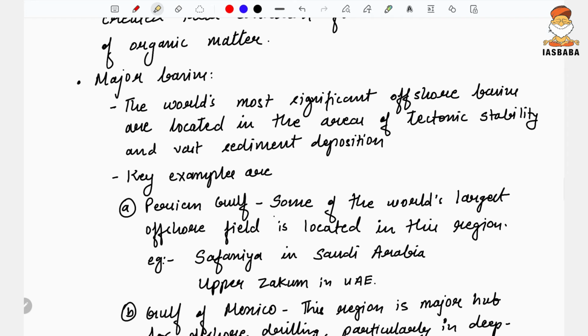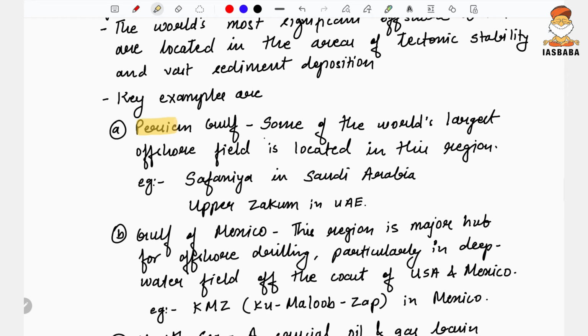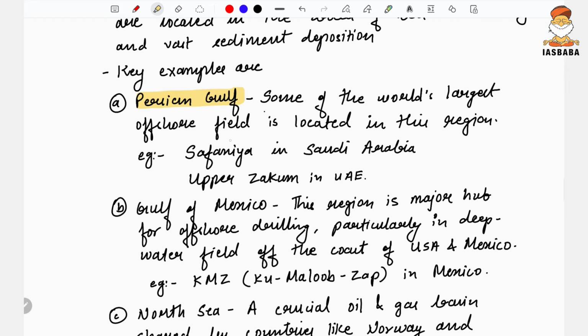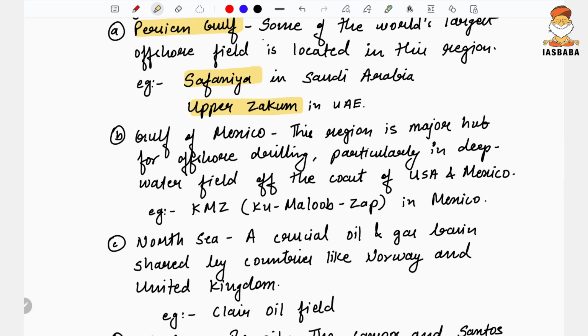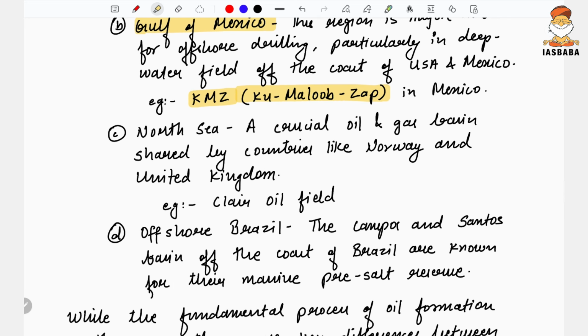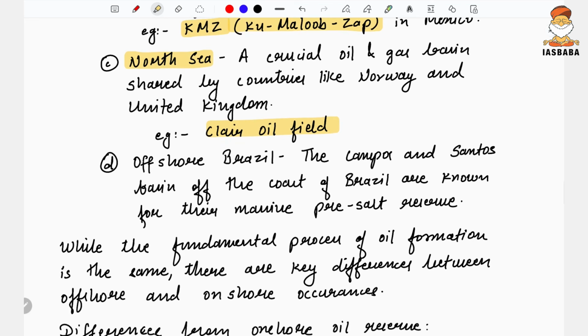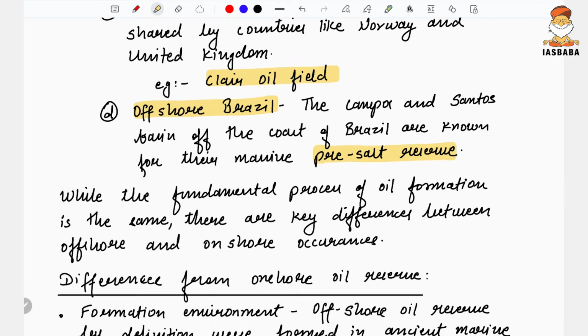Some major basins in the world are the Persian Gulf, wherein Safaniya and Upper Zakum is there. In the Gulf of Mexico, it is KMZ, that is Ku-Maloob-Zaap in Mexico. In the North Sea, it is the Clair oil field. And also in the case of offshore Brazil, there are some massive pre-salt reserves that are found.